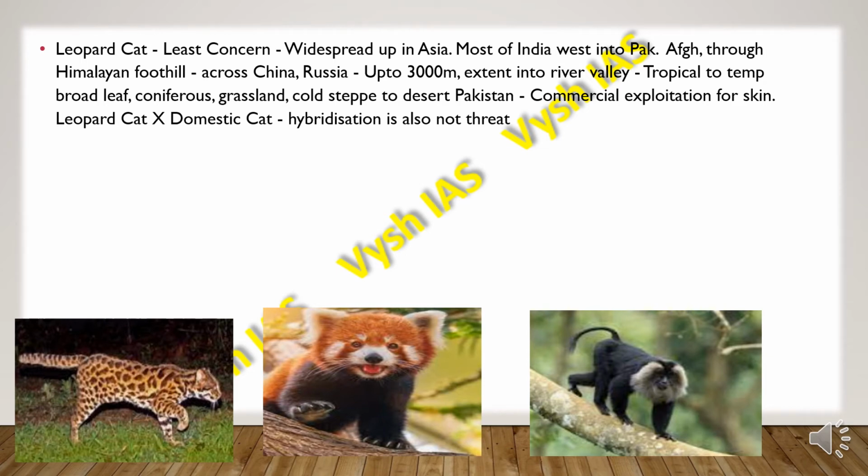So they are mainly found in regions where tropical to temperate broadleaf, coniferous grasslands, then the cold steppe to desert region in Pakistan, and also they are mainly facing threat because of the commercial exploitation for their skin. And the leopard cat and the domestic cat, there will be this hybridization which causes a lot of problem, but it is not a threat.